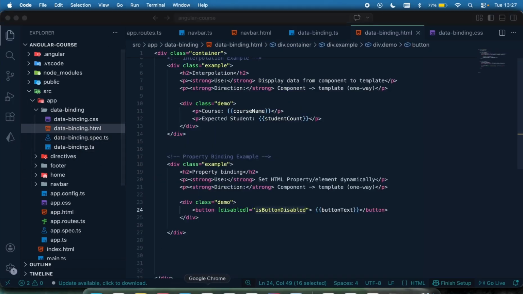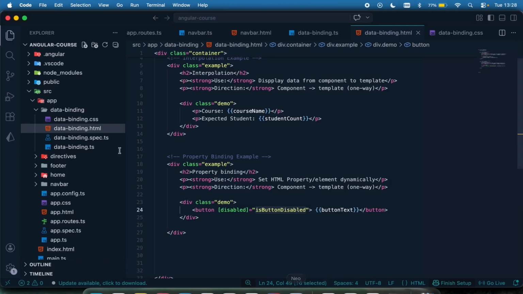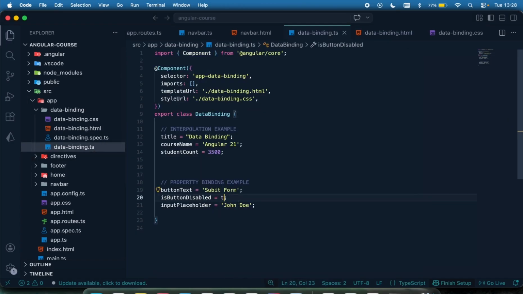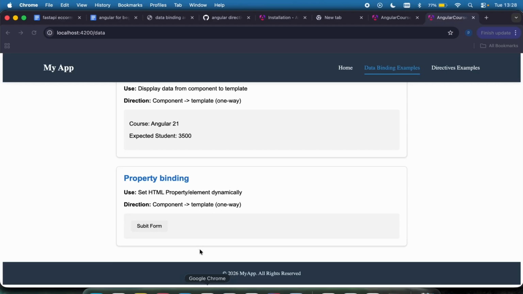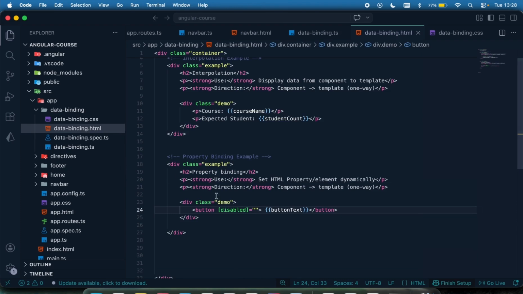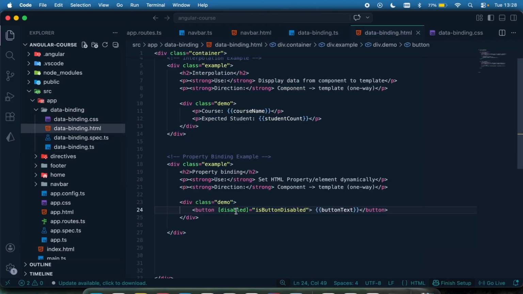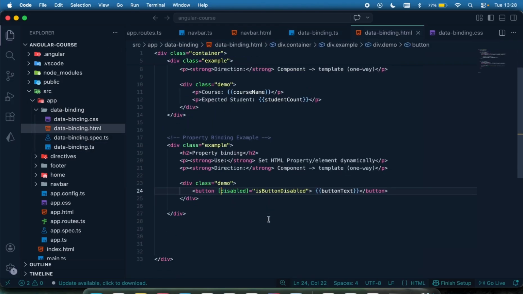So if I come right here, you can see this submit button is not disabled. You can see there's this cursor right here. If I turn this value to true and come right here, you can see the cursor is gone. It's now black, which means this has been disabled. So this is how property binding works. Let me just make this false.